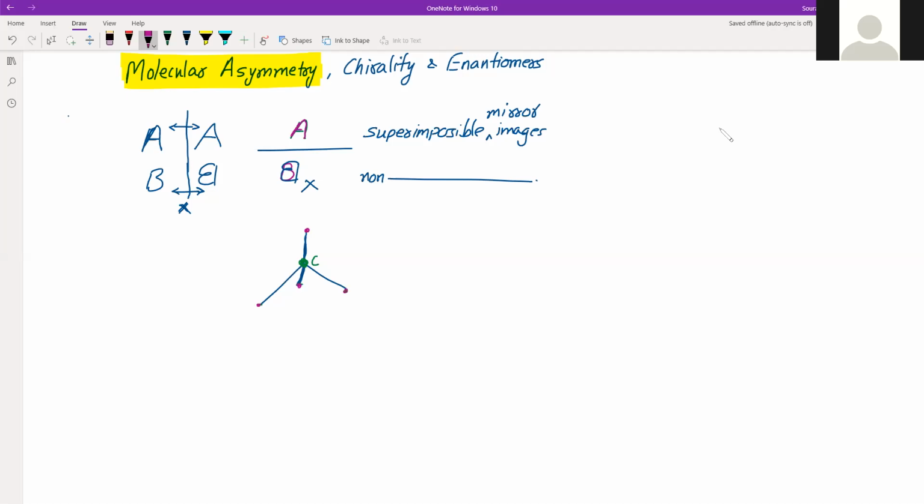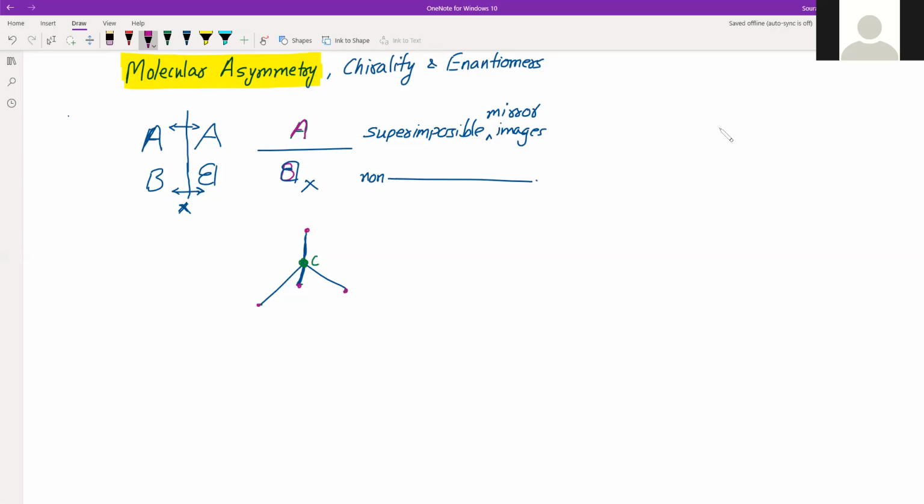Valencies of carbon means it can be hydrogen, a methyl group, an ethyl group, or any other functional group attached to these four different valencies of carbon.